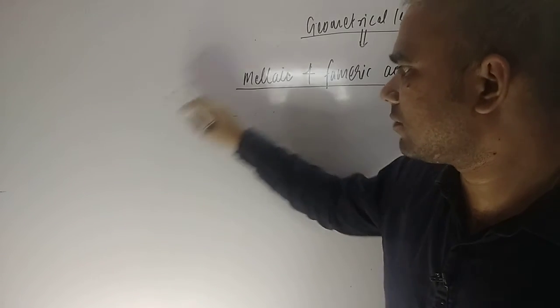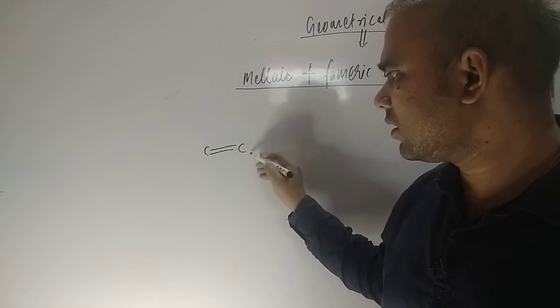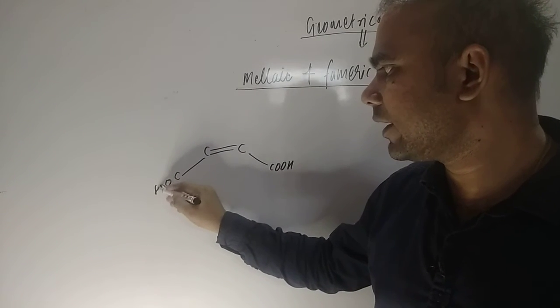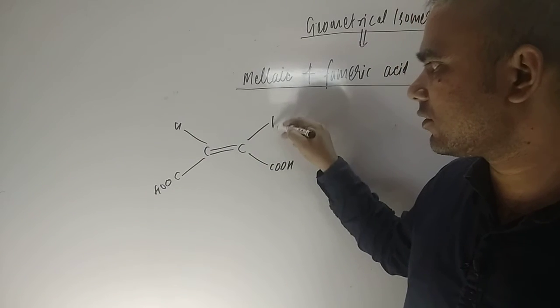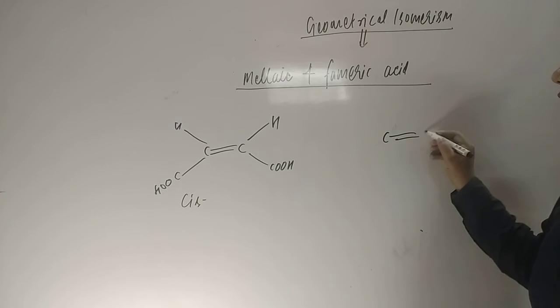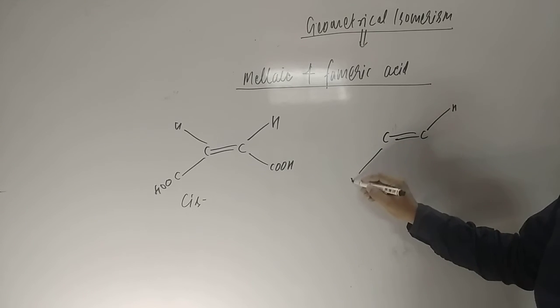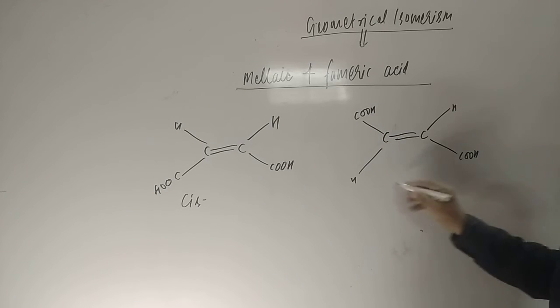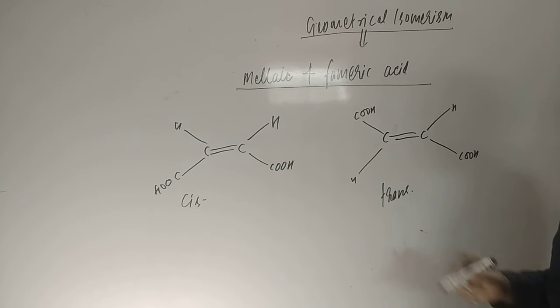So I am changing this diagram, students: C double bond C, downside here is COOH, here is also COOH, and this is hydrogen, this is hydrogen. So this is the cis form of maleic acid. Here you can put hydrogen, here hydrogen, and here a carboxylic group, and here a carboxylic group. So this is known as the trans form, and the other is the cis form. So this is the geometrical isomerism in alkenes, students.